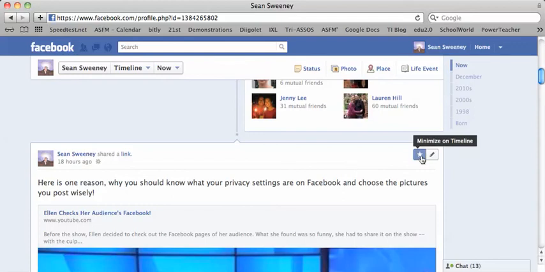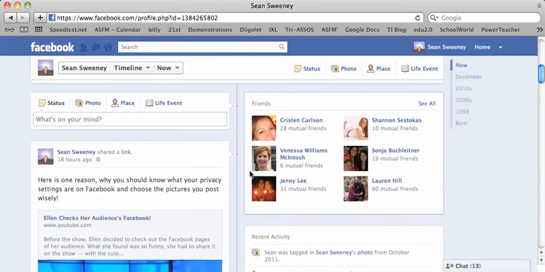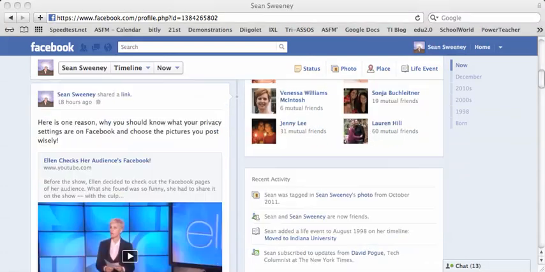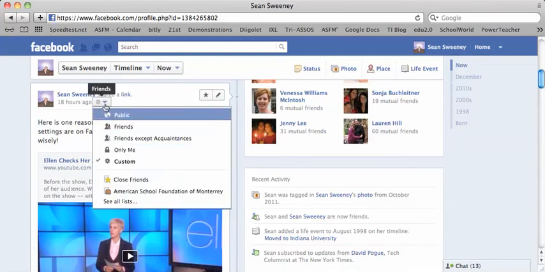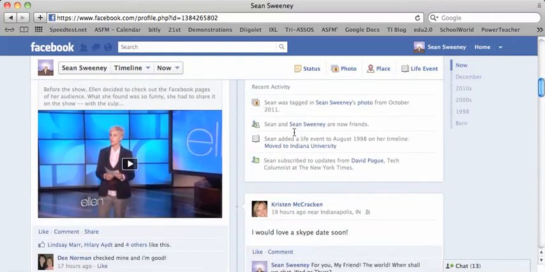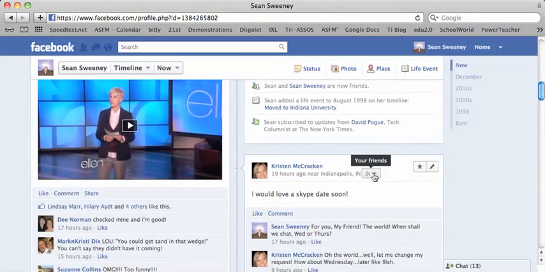I can also minimize it on the timeline by unclicking that, and so it goes right back to its same spot. Just like in other spots, anytime that you see one of these, this allows you to change who exactly can see this post, so you have control over each individual post, kind of like this one, my friends who can see it, so on and so forth.